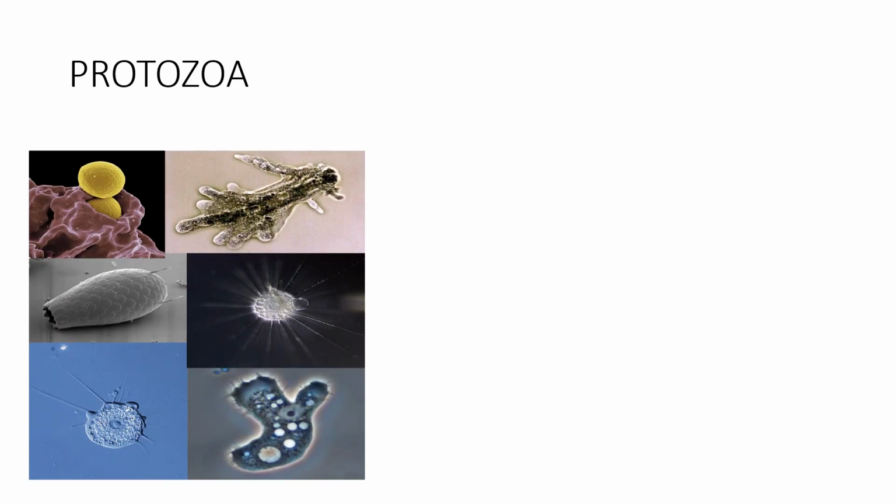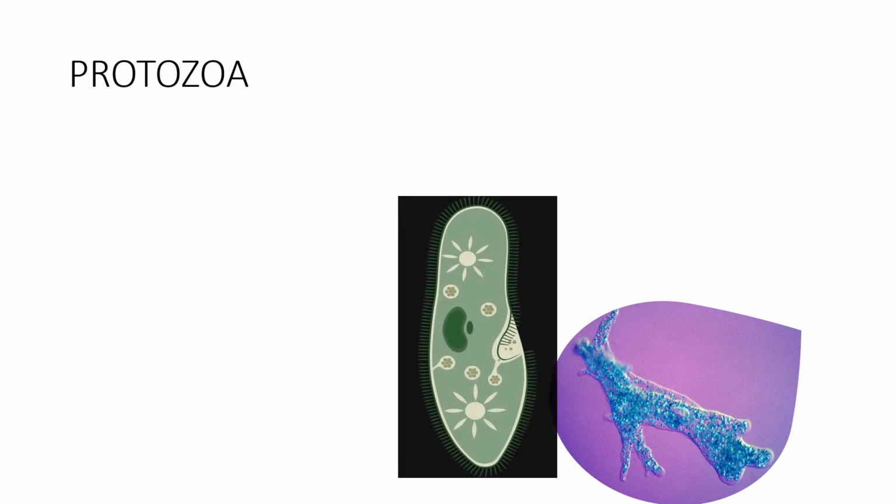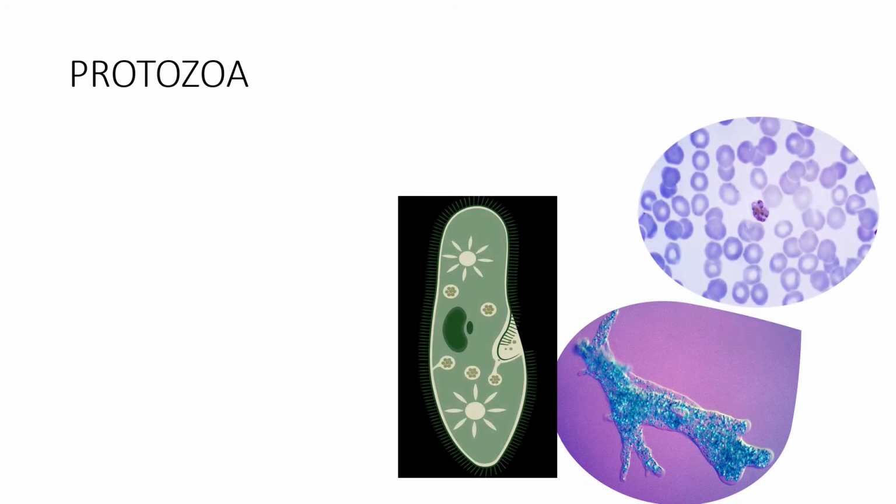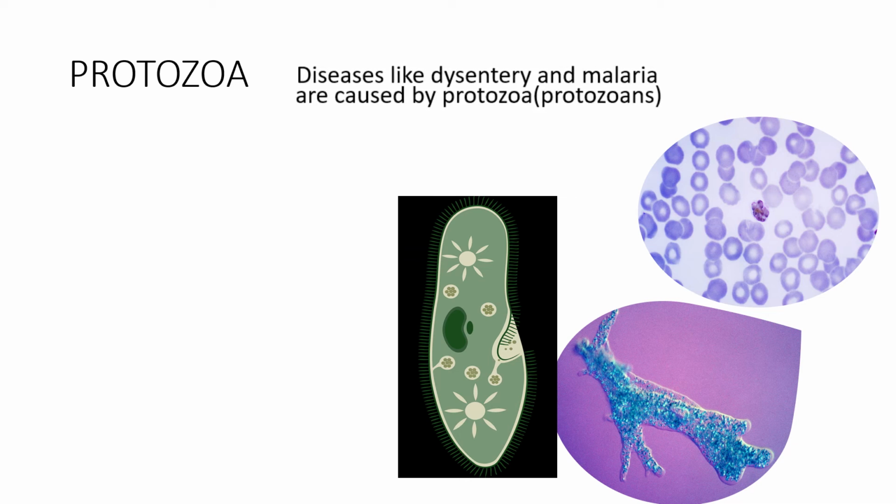Another group of microorganisms are protozoa. Protozoa can exist both in soil and water. These are mostly unicellular. Amoeba, Paramecium and Plasmodium are examples of protozoa. Paramecium and amoeba are unicellular, free-living protozoa, whereas Plasmodium is a unicellular and parasitic protozoa. Diseases like dysentery and malaria are caused by these protozoans.